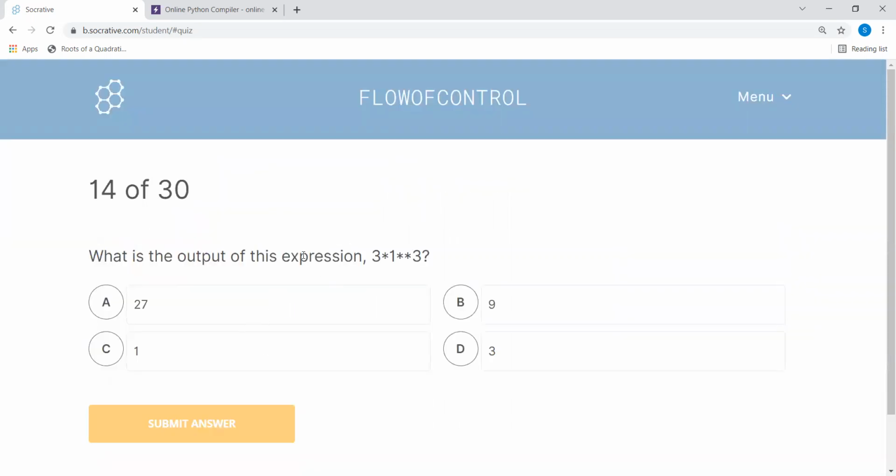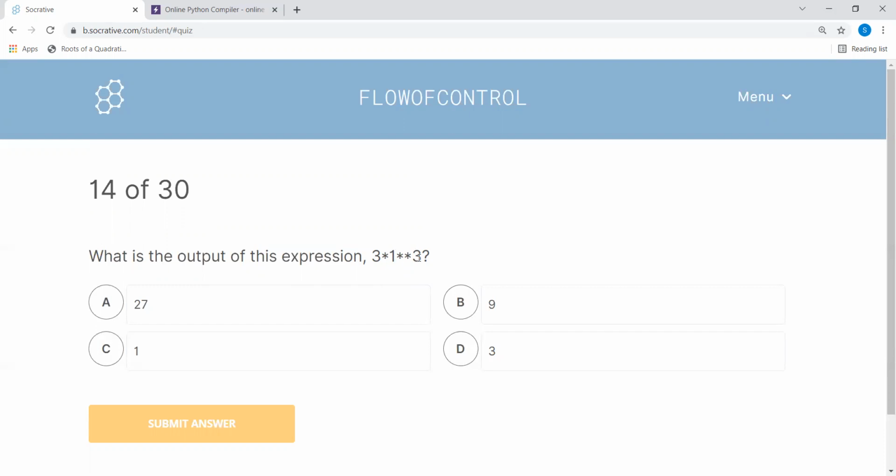Now we are coming to this one. What is the output of this one? Now you must have understood that 1 to the power 3, by the rule of associativity, goes from right to left, not left to right. To be very careful, there is one multiplication and one exponential.